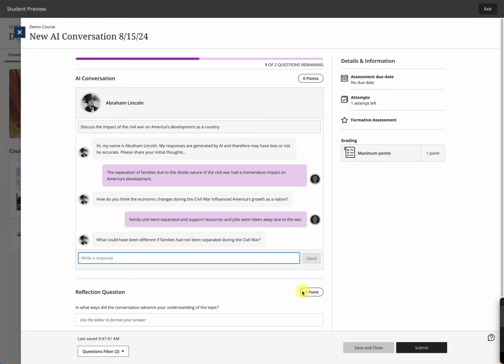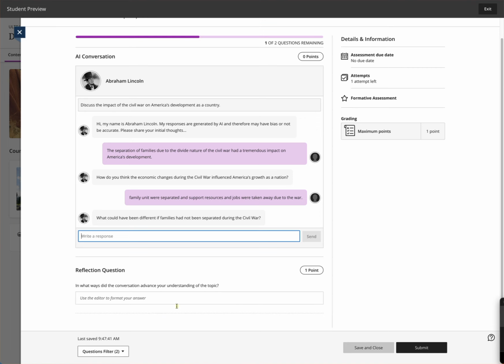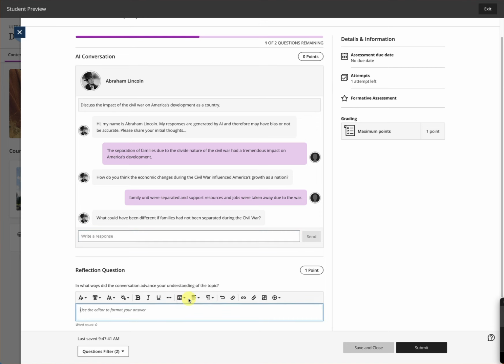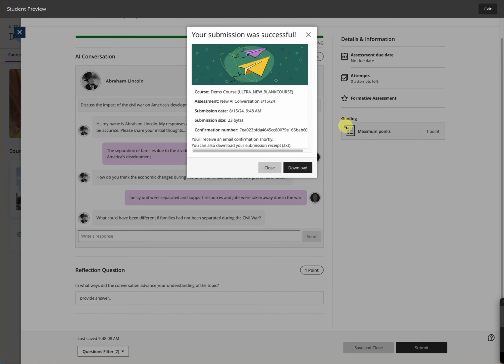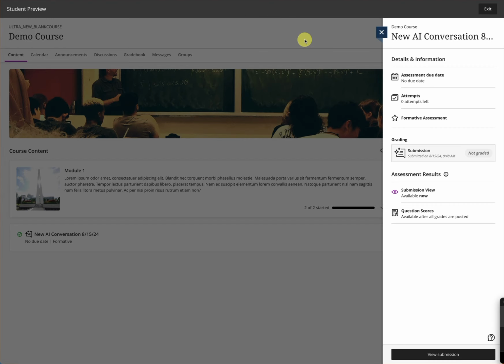And have that conversation. So again, this is a new tool. It's only going to get better. But right now, just know that at the end, I've got a reflection question. In what ways did the conversation advance your understanding? The student could come in there and provide an answer. And the answer might also be, it didn't work out so well. And when the student's ready, they submit it. They've had this activity, they've done the thing, and if they want to see what they wrote again, they can click back and view submission.